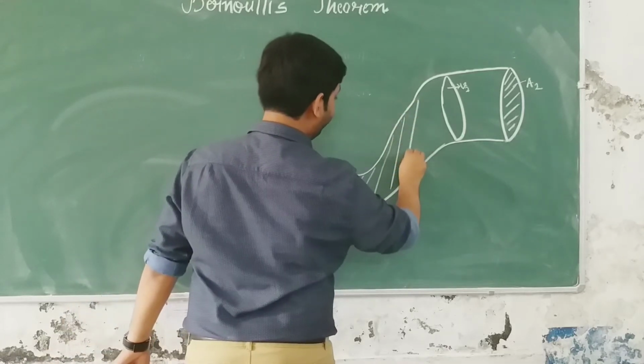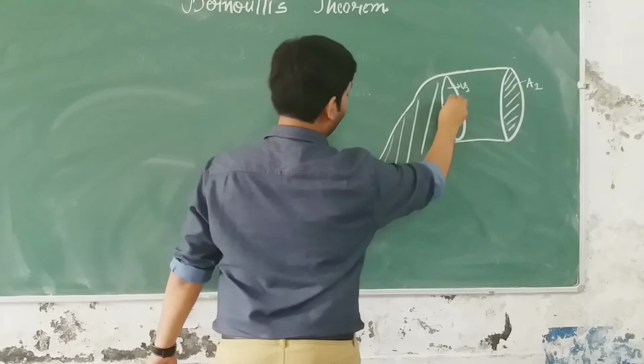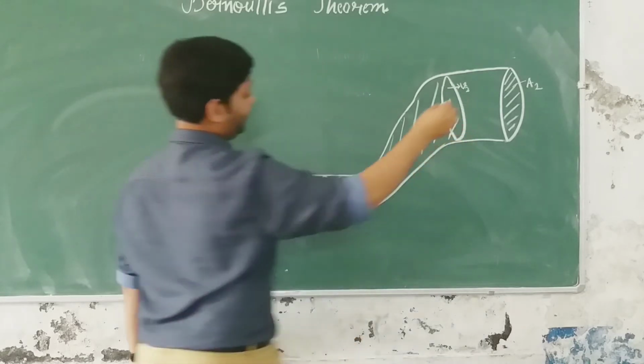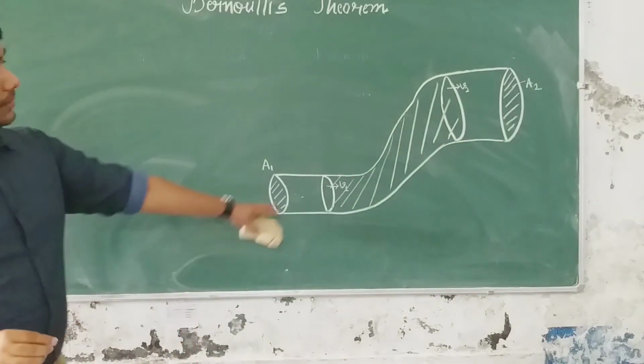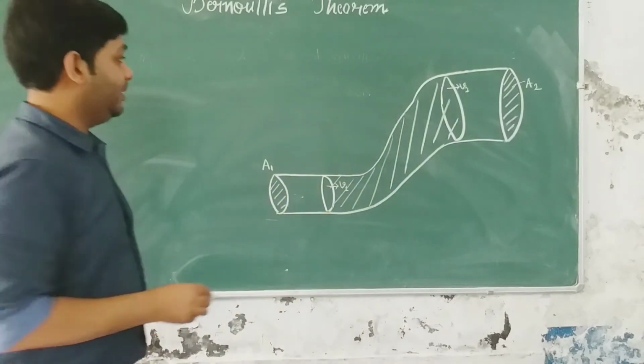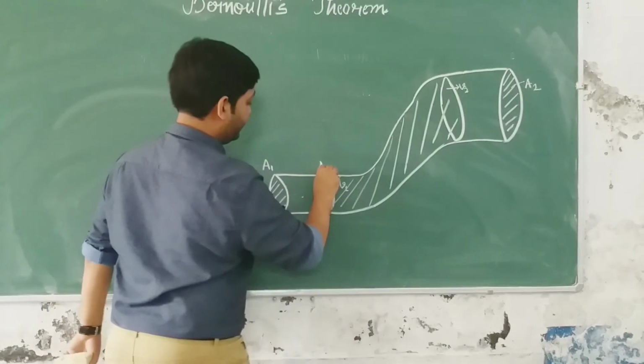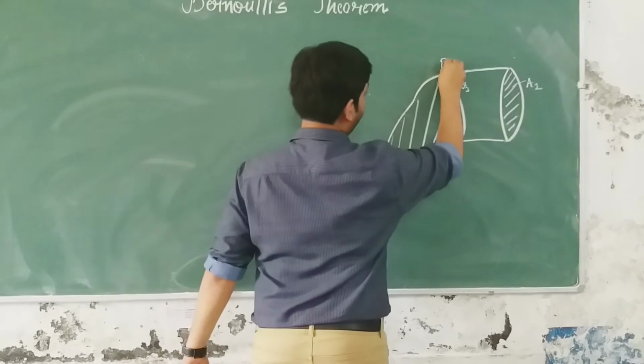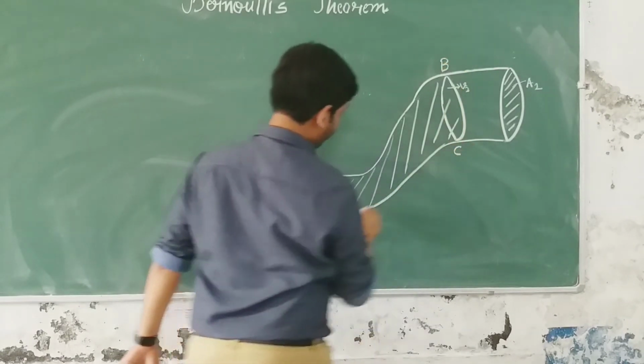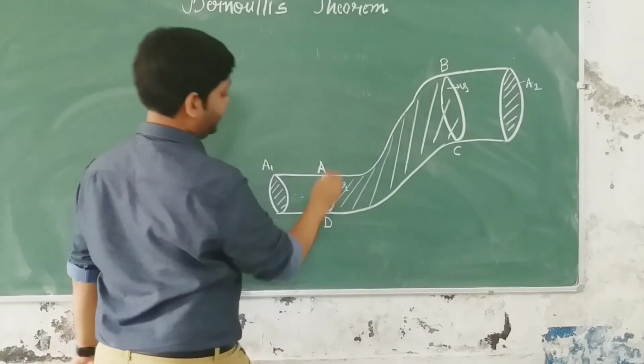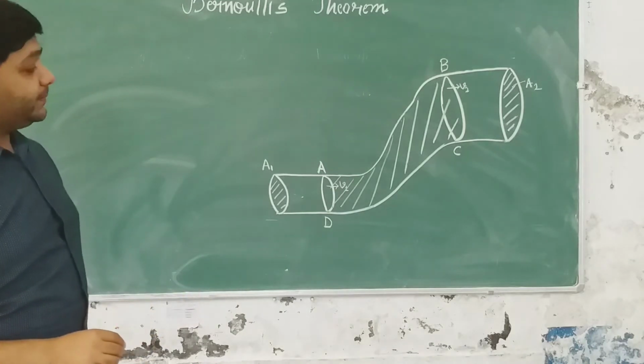This is the volume that we are considering, all filled with fluid flowing inside the pipe. Let's say this is point A, this is point B, this is point C and this is point D. I hope it's clear to everyone.